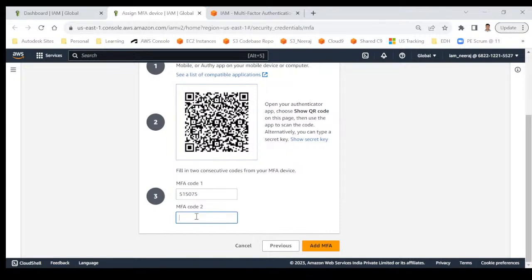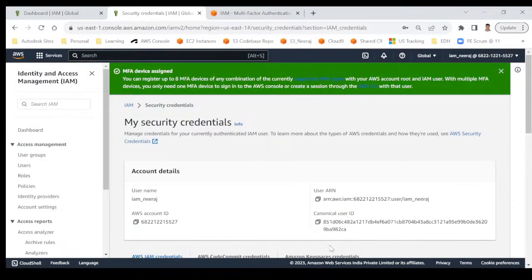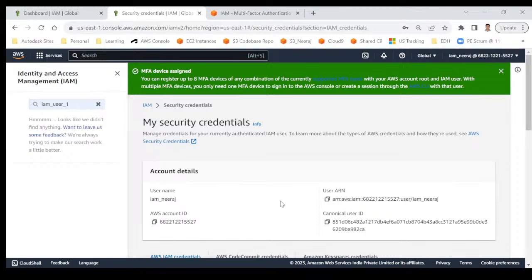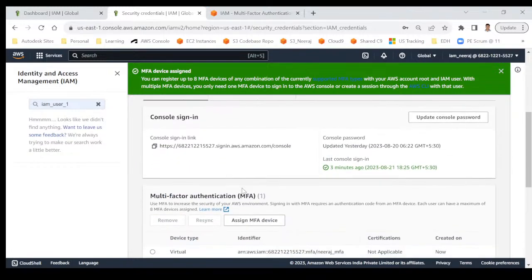So the next code appears after every 30 seconds. So the new code is 947502 and add MFA. Okay, that's good. So successfully added.